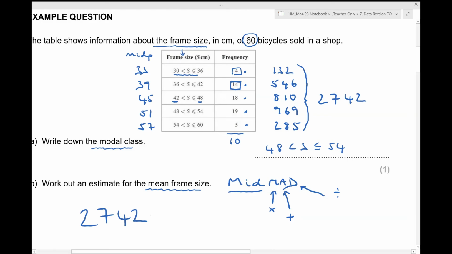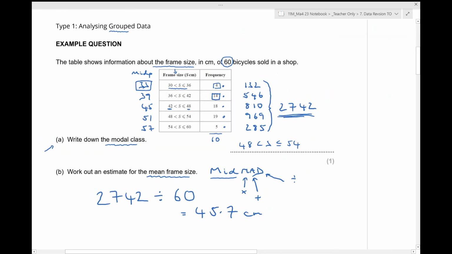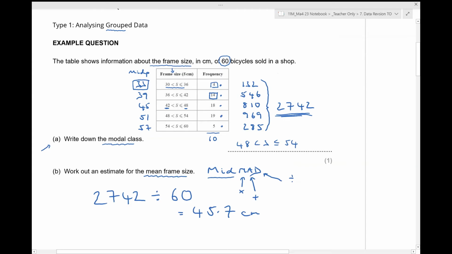And to find the mean, I'm going to divide that total by the number of bicycles there are, which in this case is 60. So that gives me an answer for the mean of 45.7 centimetres. So let's just run through that again. Mid-mad: find the midpoints, multiply, for instance, 33 multiplied by 4 gives you 132. Add to get your total, and then divide to find the mean. That is the first type of really common question which appears in IGCSE papers.